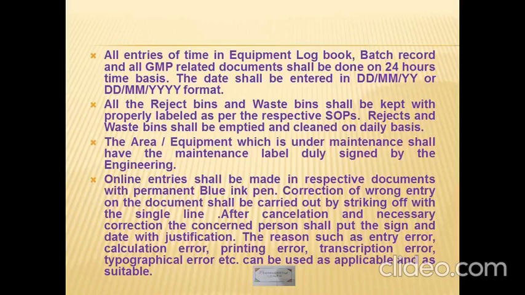The area or equipment which is under maintenance shall have the maintenance label duly signed by the engineering. Entries shall be made in the respective documents with permanent blue ink. Corrections of a wrong entry on the document shall be carried out by striking out with a single line. After cancellation and necessary corrections, the concerned personnel shall put the sign and date with the justification. Reasons such as entry error, calculation error, printing error, transcriptional error, typographical error, etc. can be used as applicable.